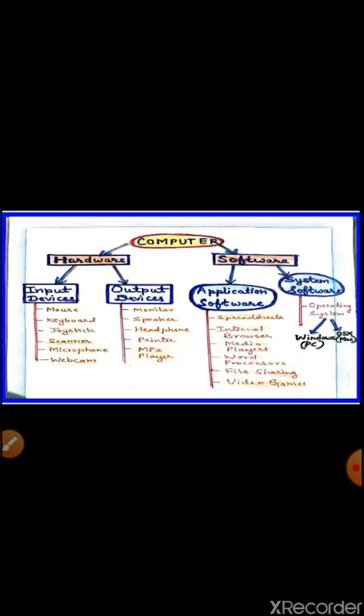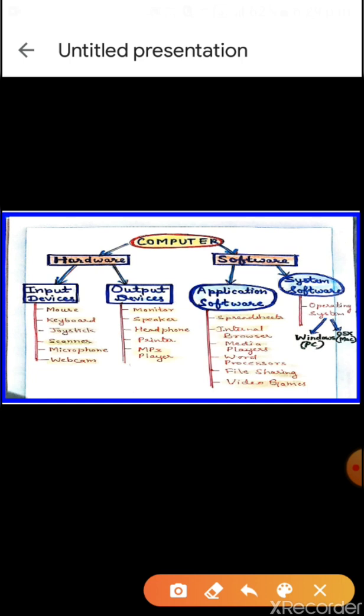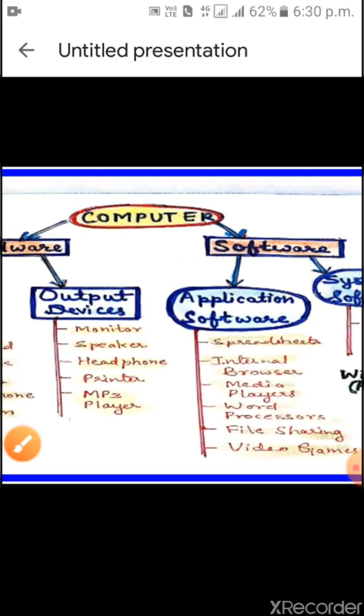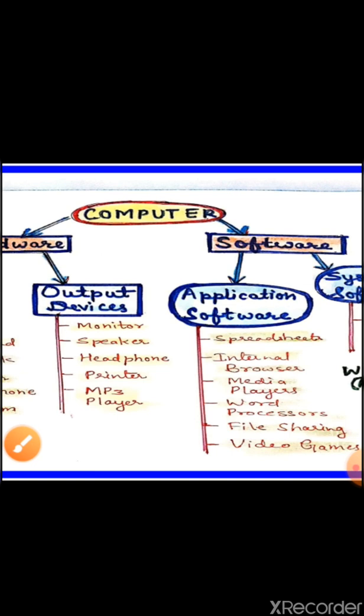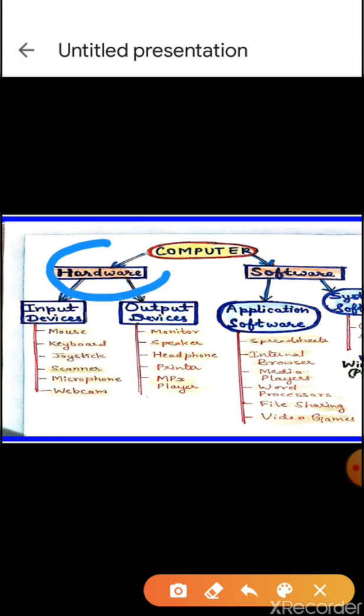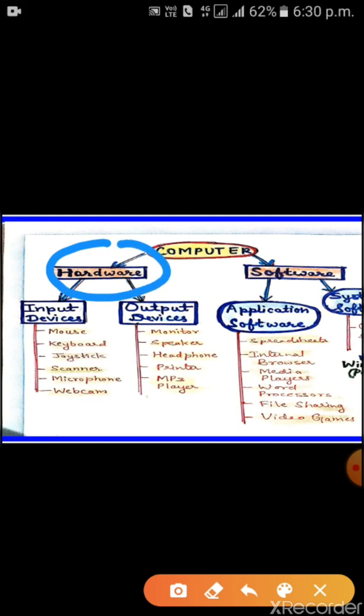Children, here I have given the picture of hardware and software. Children, you all know the two basic parts of computer are hardware and software. Computer is divided into two parts, hardware and software. Hardware is again divided into two parts, input and output.